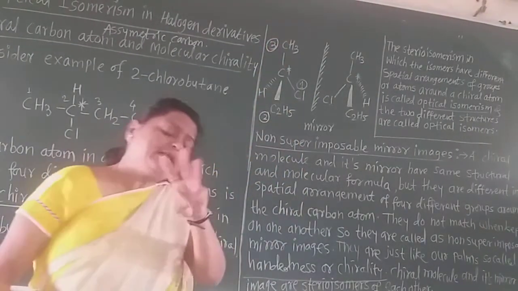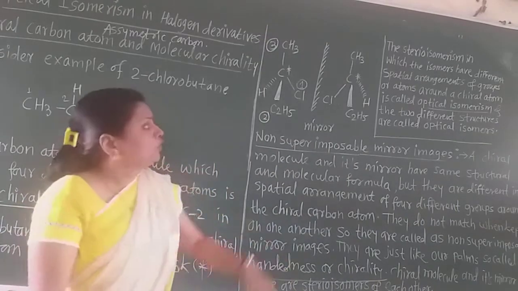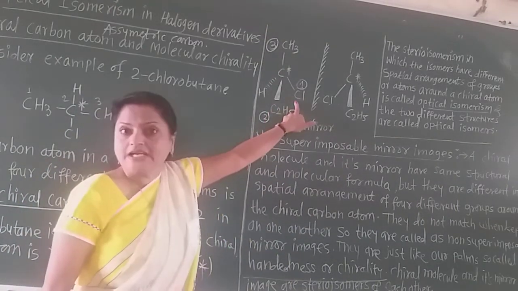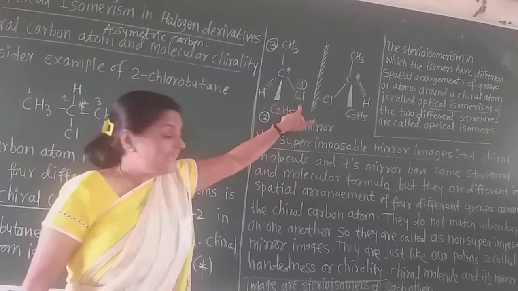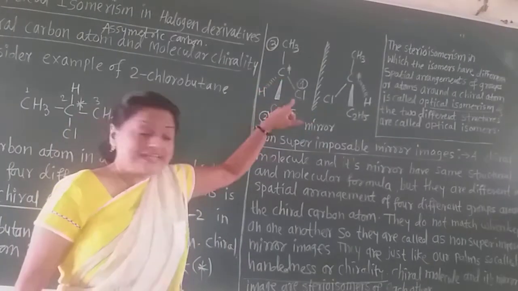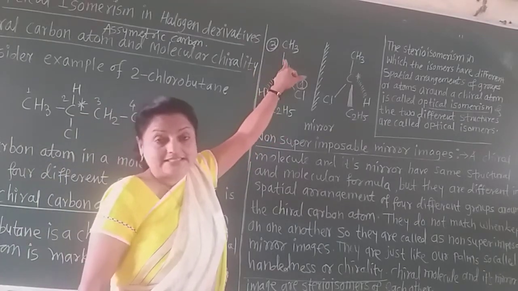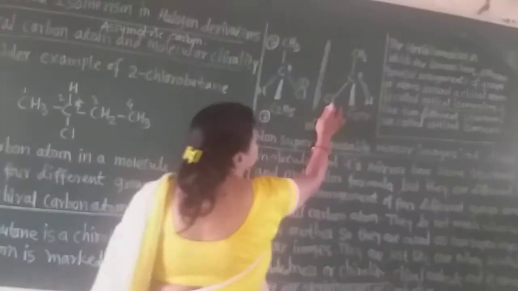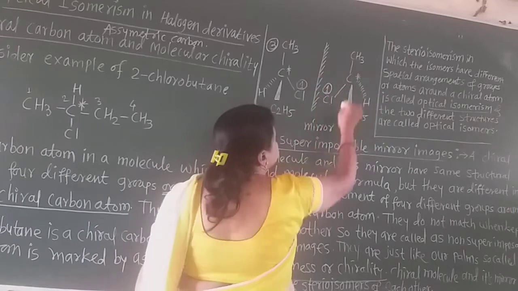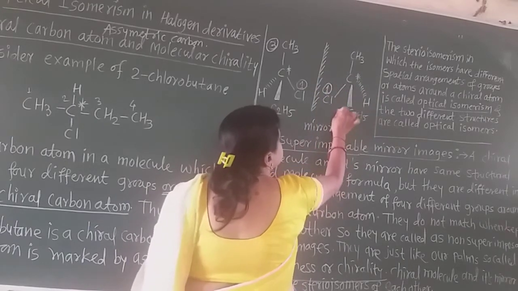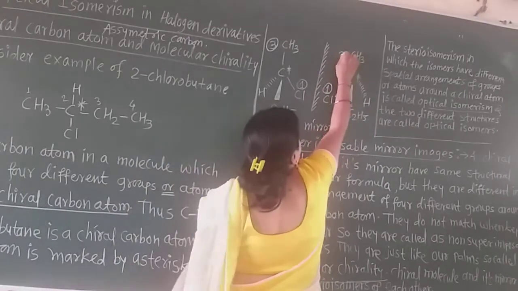Always give only 3 priorities. First to the largest atomic mass, then give such which have somewhat lesser, and then the lesser. Only 3. Now here also, this chlorine gives the first priority, this is the second priority, and this you do the third.